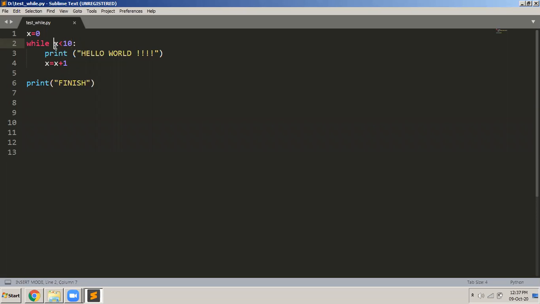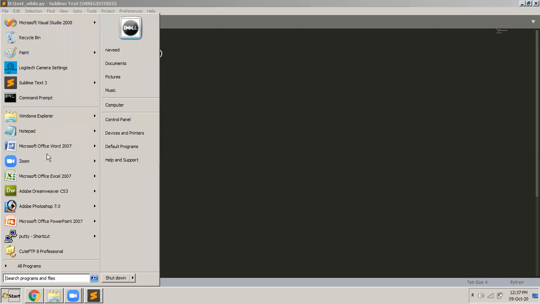And once this condition becomes false, these two statements will not get executed. It will come out of the loop, and whatever is the next statement in the main program will get executed. So it will display finish, and then it will stop the program. Let us execute this program and see.